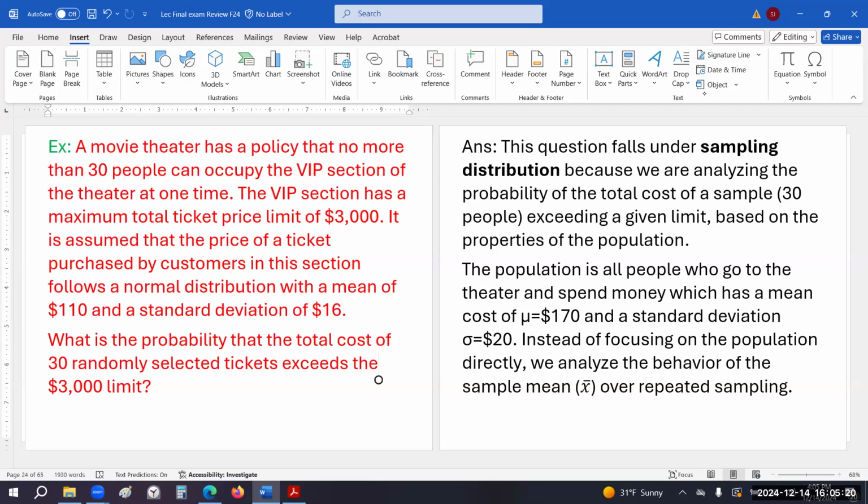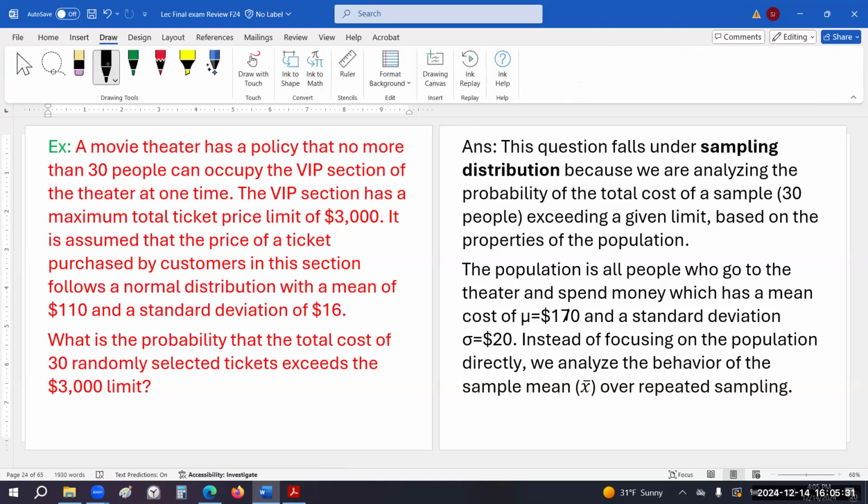The population is all people who go to the theater and spend money, which has a mean cost of $110 and standard deviation of $16. Instead of focusing on the population directly, we analyze the behavior of the sample mean of our repeated sampling. That's why it falls under the sampling distribution of sample mean.